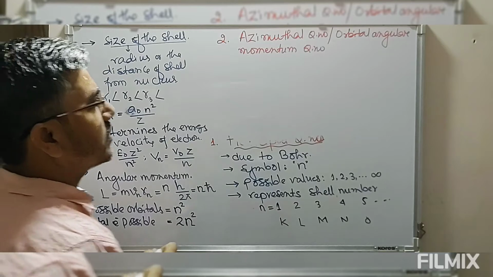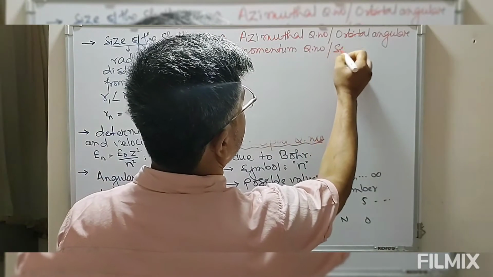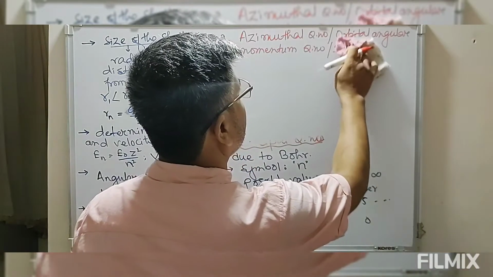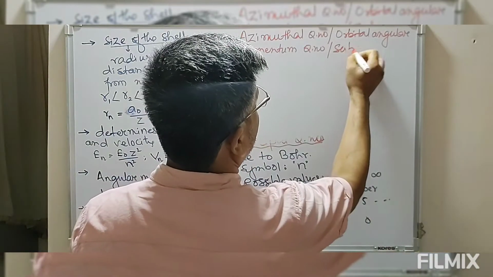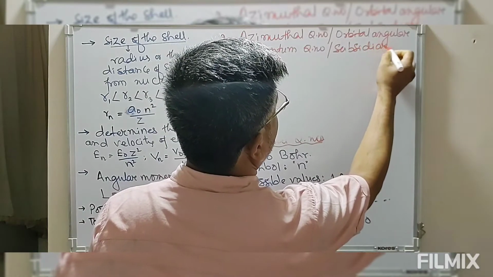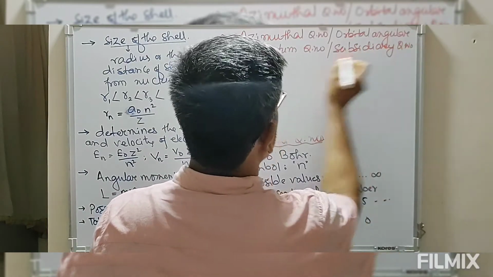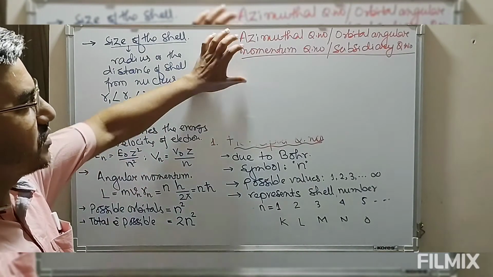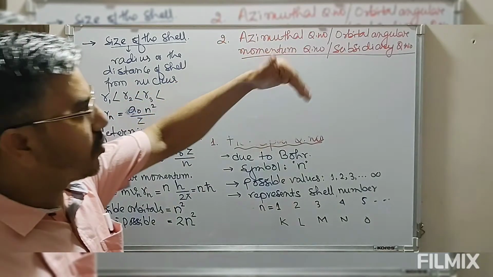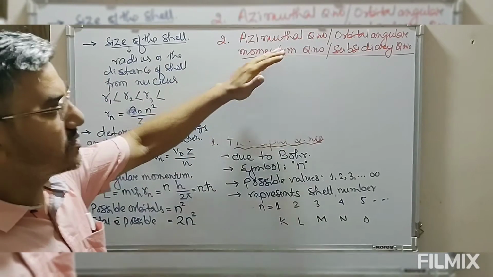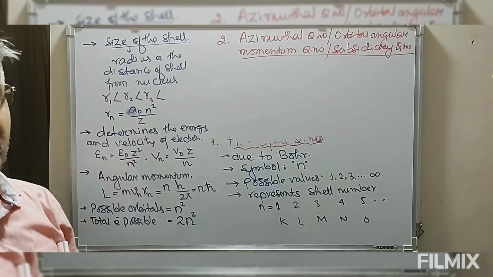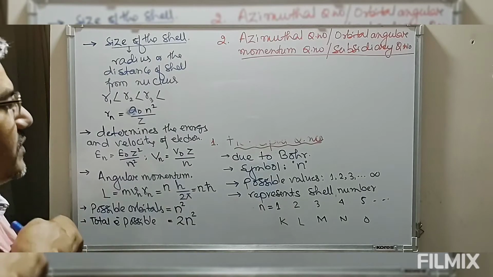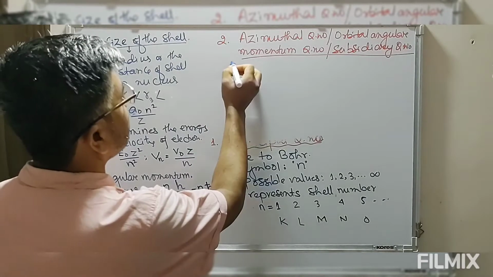This second quantum number is also known as the subsidiary quantum number. So the second quantum number is known by different names. We can have the azimuthal quantum number, also known as the orbital angular momentum quantum number, also known as the subsidiary quantum number. Now this second quantum number is due to Sommerfeld.